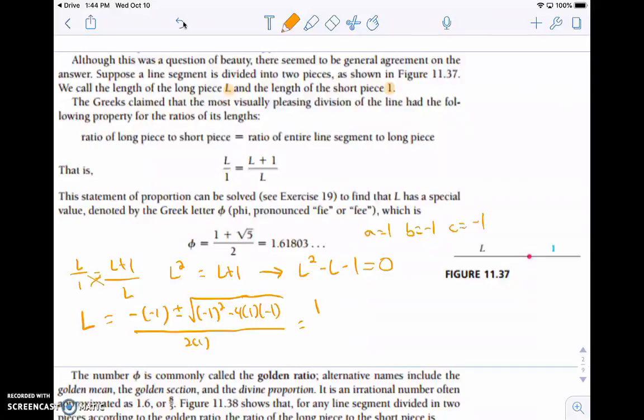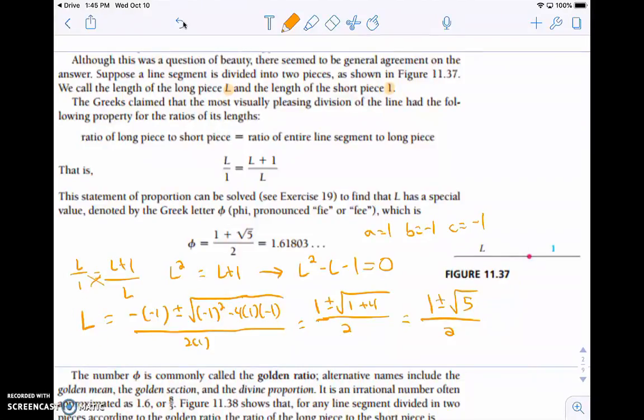So this is going to be the opposite of -1, which is 1, plus or minus the square root of -1 squared, which is 1, and then -4 times 1 times -1 is plus 4, over 2 times 1, which is 2. So I get 1 plus or minus the square root of 5, over 2. And that's the value of L.